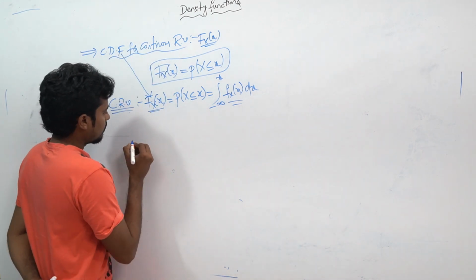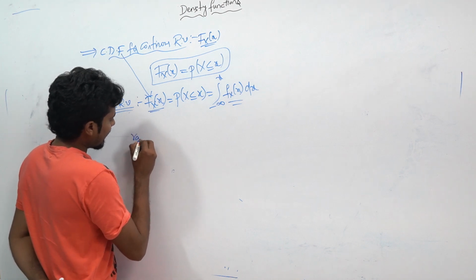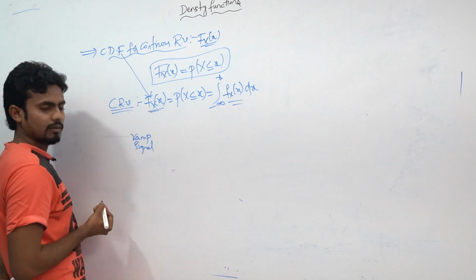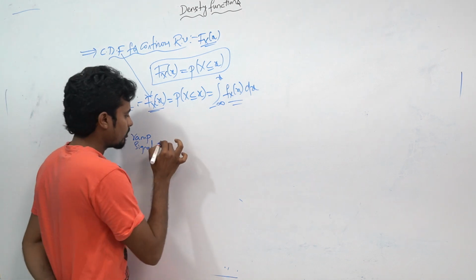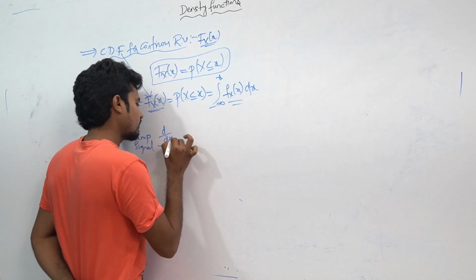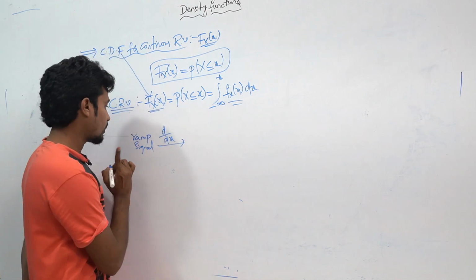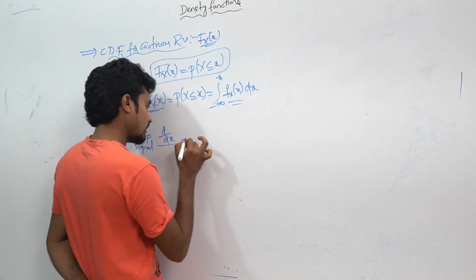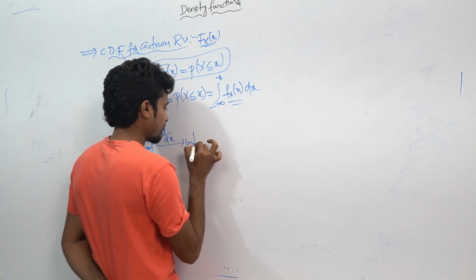Here, if you take the ramp signal and apply differentiation to it, what will you get? If you differentiate the ramp signal, you will get the unit step signal.